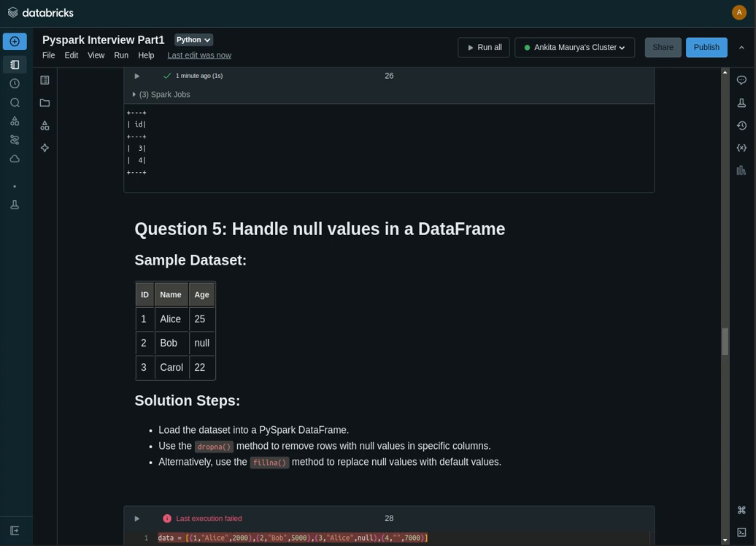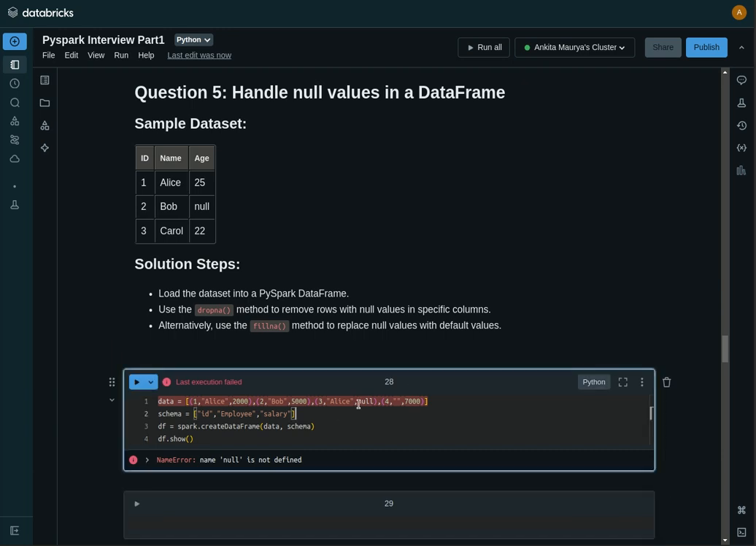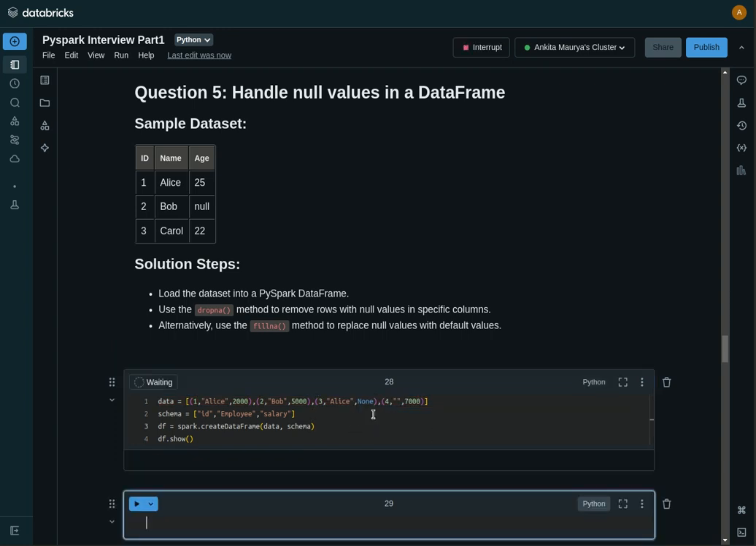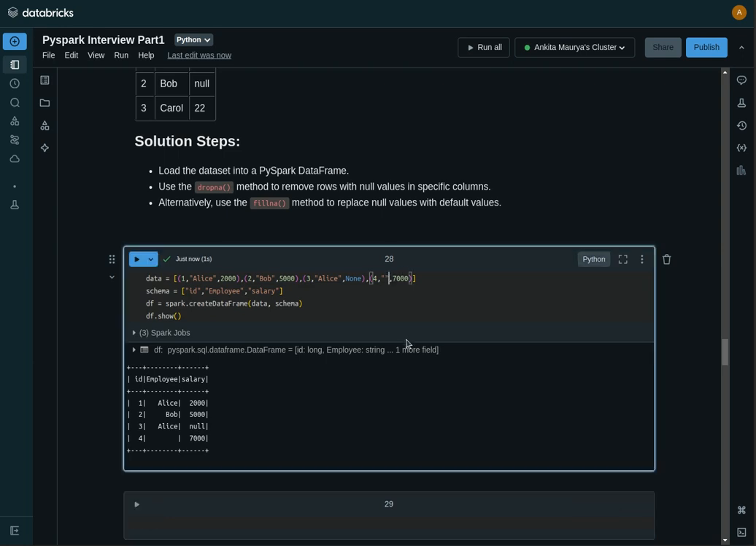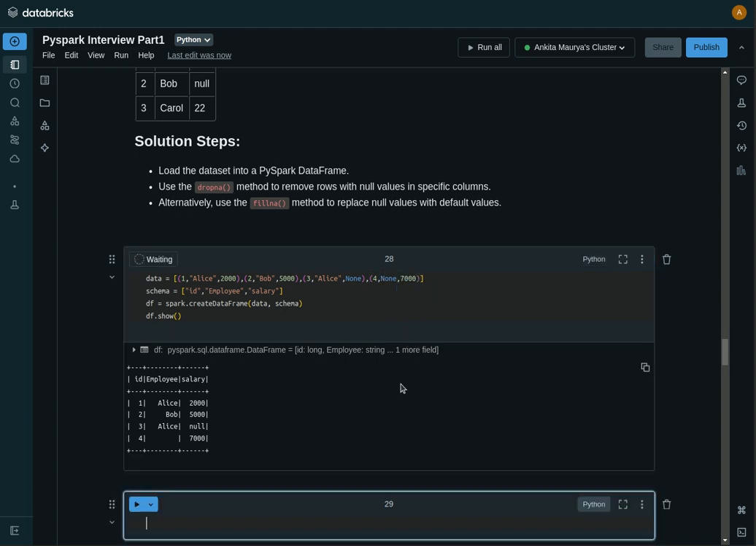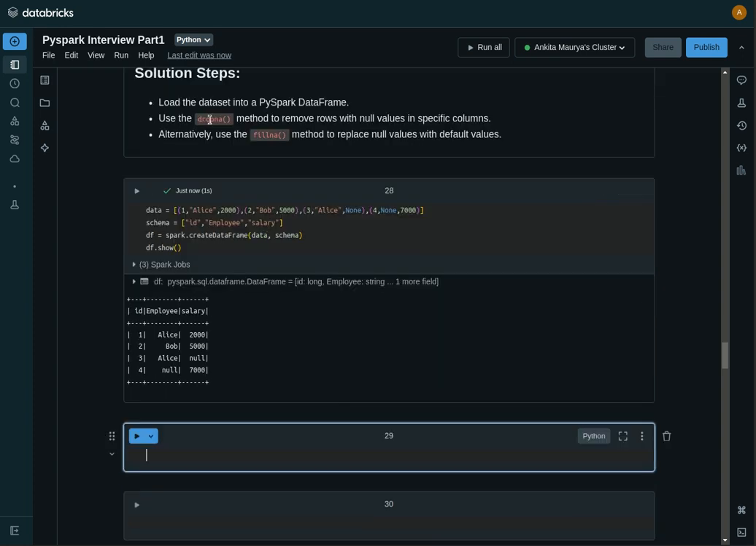Okay, in our data frame, null should be None. It is considered None. Now let's print. Okay, so we have Alice as null, and we can also give this as None like this. So in the employee column there is a null value, and in the salary column there is a null value. Let's say we have to apply the dropna method to remove rows with null values.